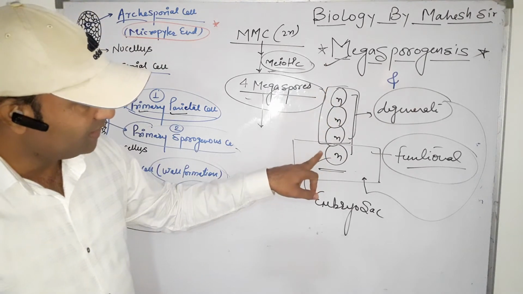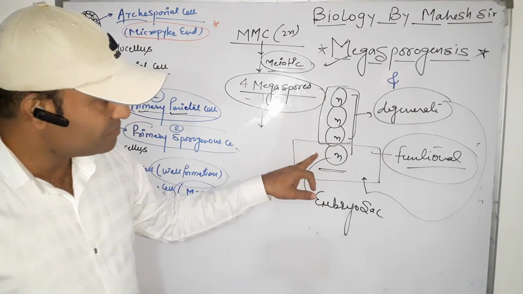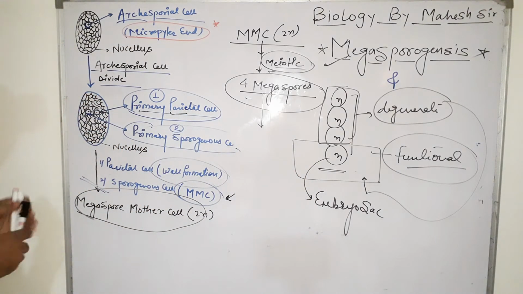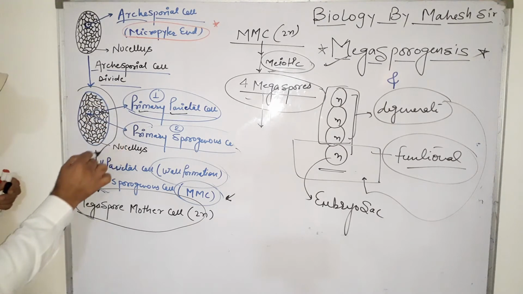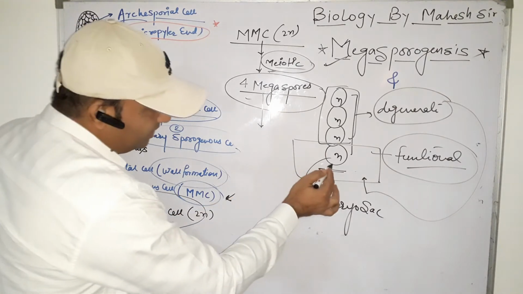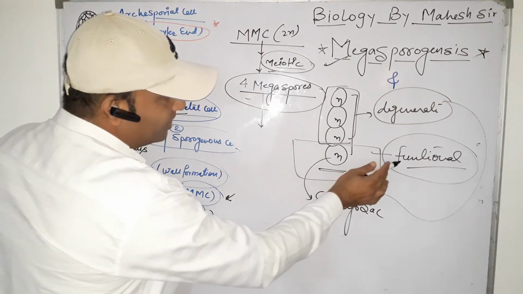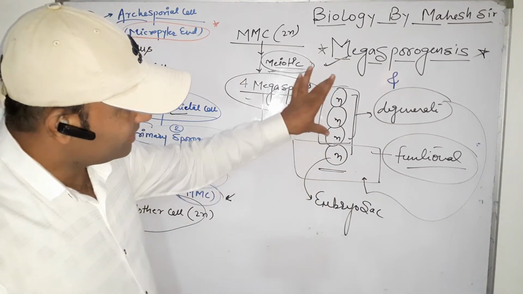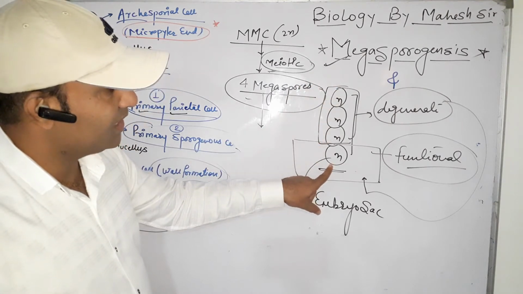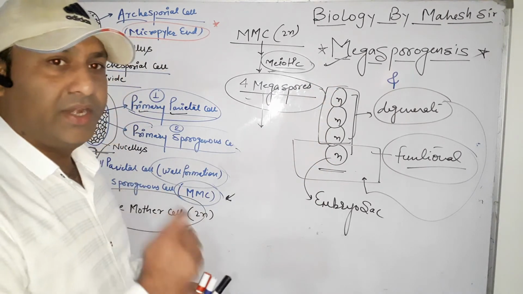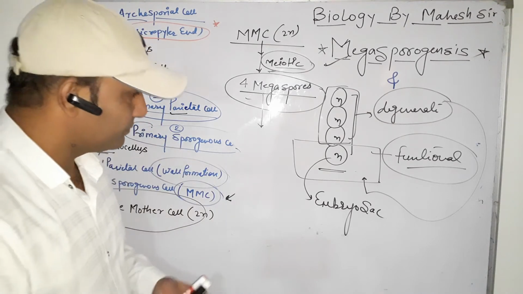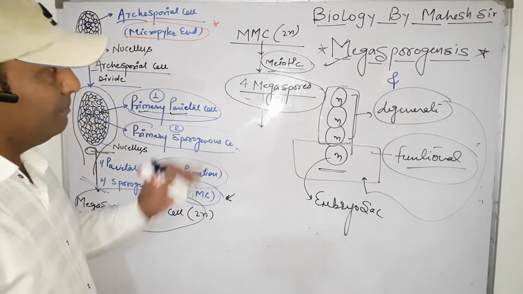Among the 4, only one megaspore is functional, and this megaspore is present towards the chalazal end. The megaspore at the end where the chalaza is present is called the functional megaspore. And 3 megaspores degenerate and release their nutrition to the functional megaspore. Now the functional megaspore is ready to develop into the embryo sac or female gametophyte. Clear? So this is the process of megasporogenesis.